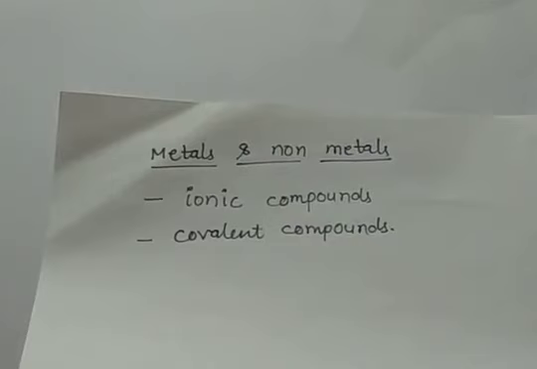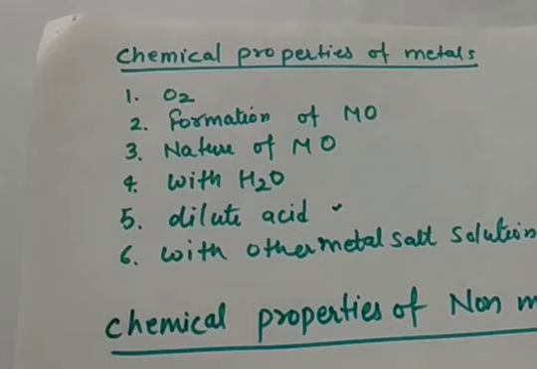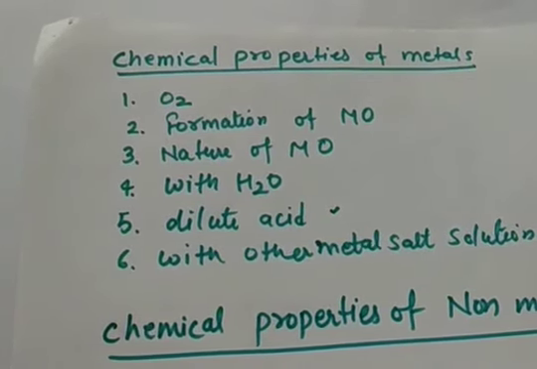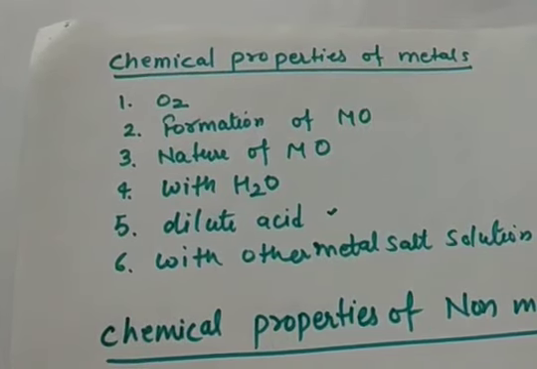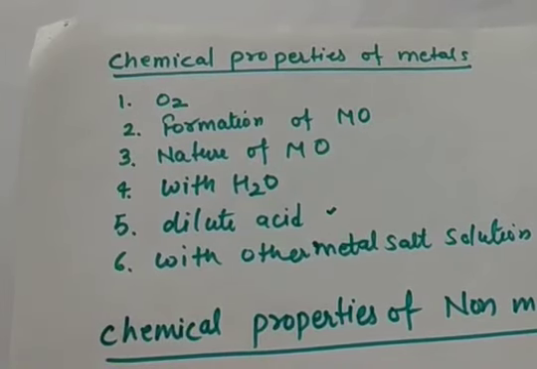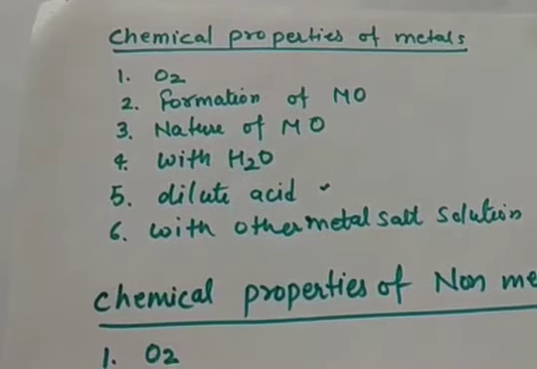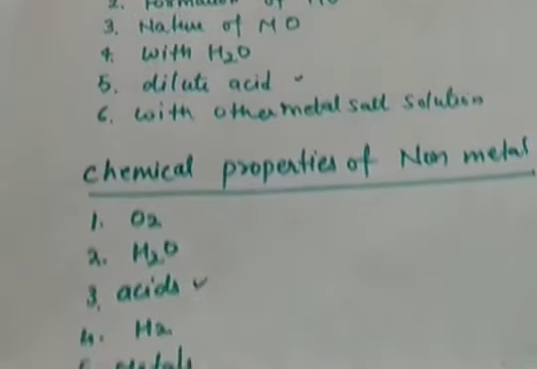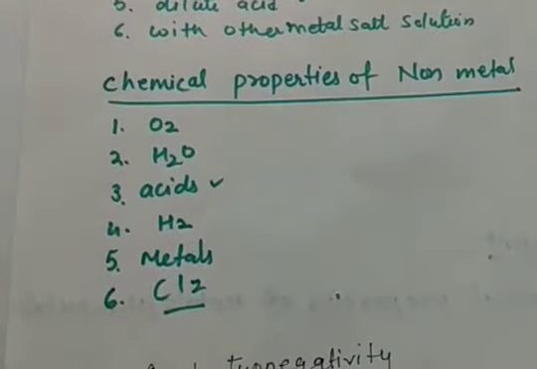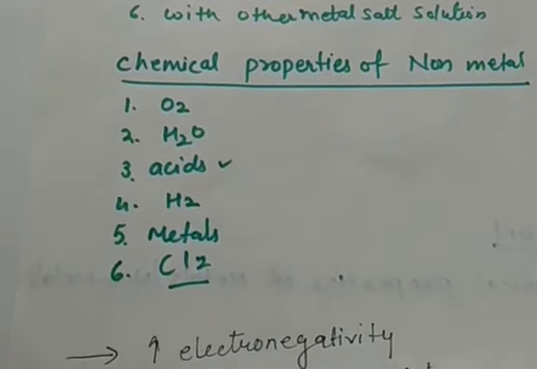Let us summarize the lecture once. In the lecture we started with the chemical properties of matter. Then we saw how metals react with oxygen. Then we did formation of metal oxides and the nature of metal oxides. Then how they react with water, with dilute acids and with other metal salts. Then we did chemical properties of non-metals, how they react with oxygen, water, acids, hydrogen, other metals and chlorine. So all this we have done in today's lecture.